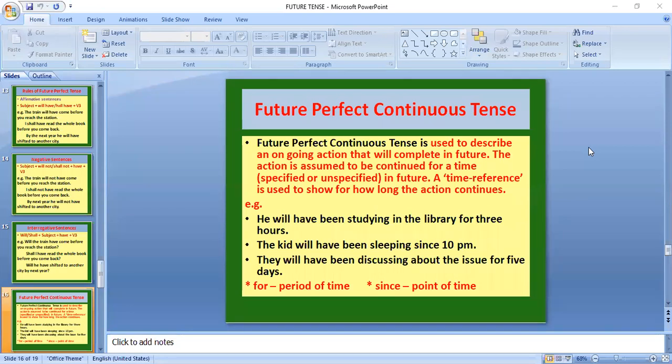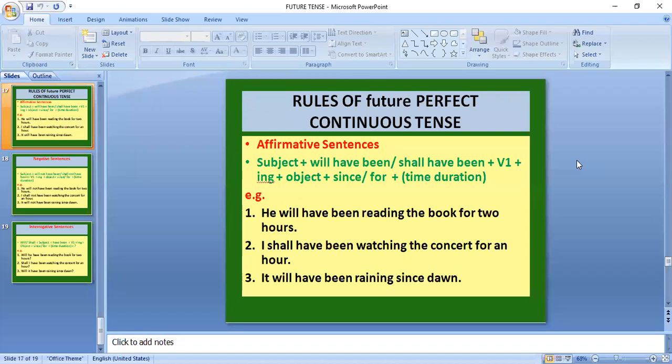And what is the difference between for and since? We have already discussed: for is used for a period of time, not for a specific time. For is used for the period of time or the duration, and since is used for the point of time or the exact time, you can say. Okay, coming to the next.